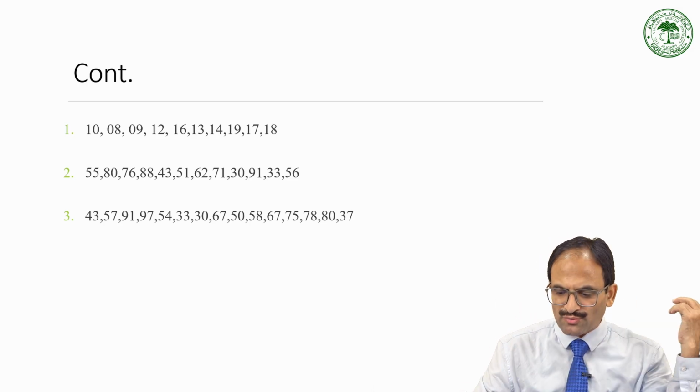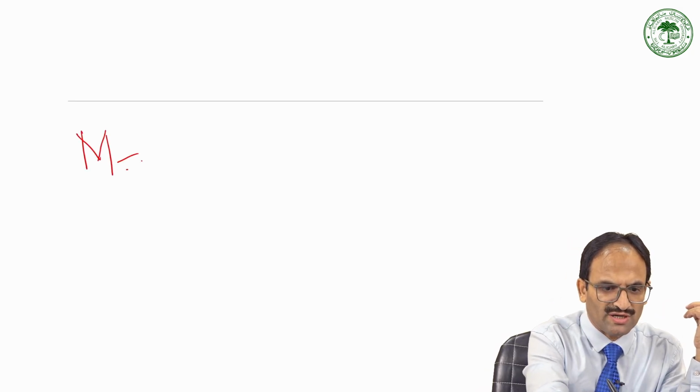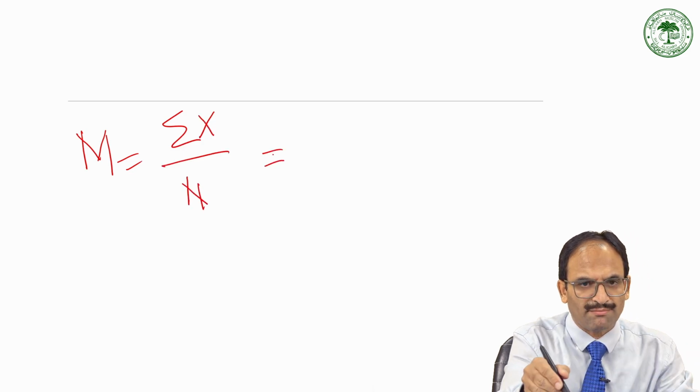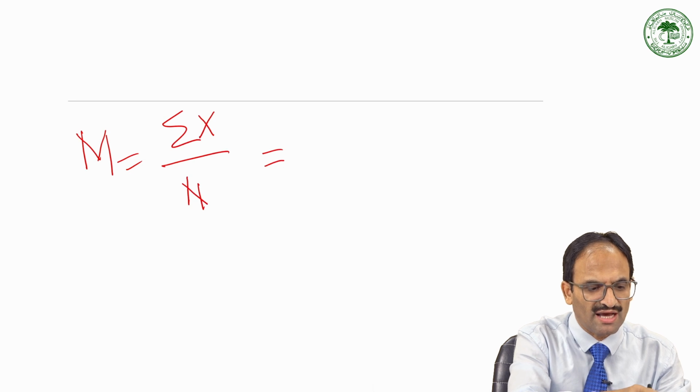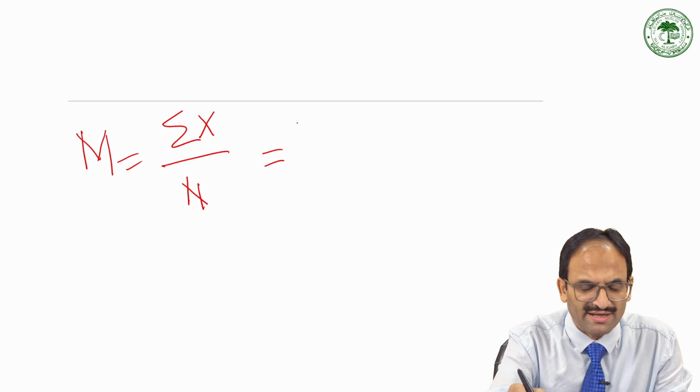Now in order to calculate the mean, what will you do? Mean is equal to, as I have written, summation x upon n, that is, you find the sum of all the numbers and divide that sum by the total number.